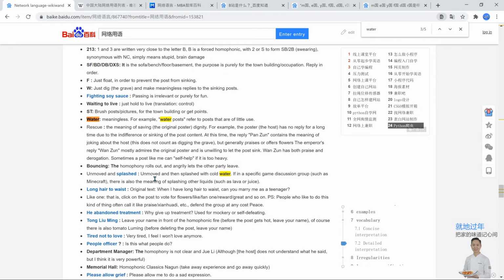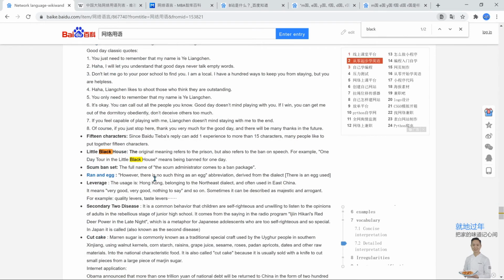And 小黑屋, so little black house. 小黑屋 generally refers to prison or just being banned or unable to log in for a certain amount of time. So that's cool. Those are some cool Chinese terms.